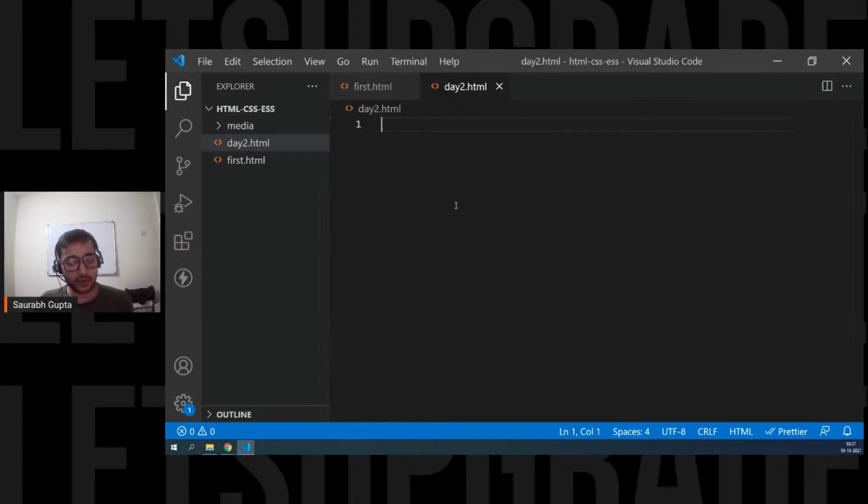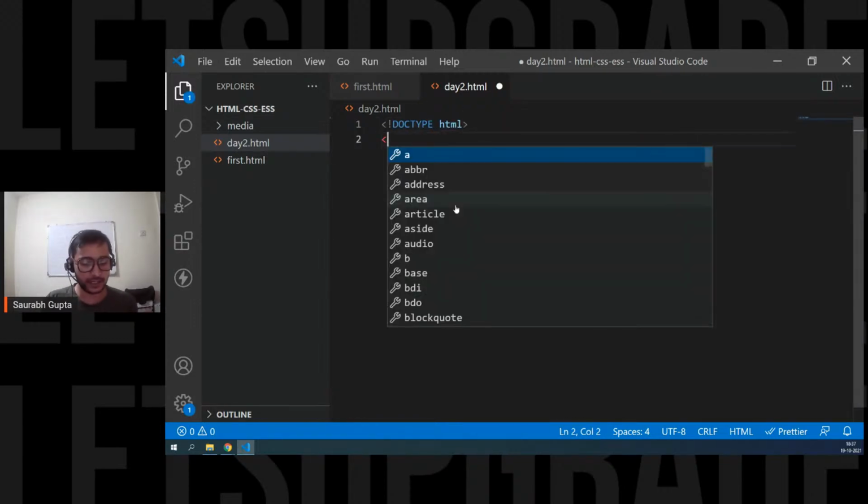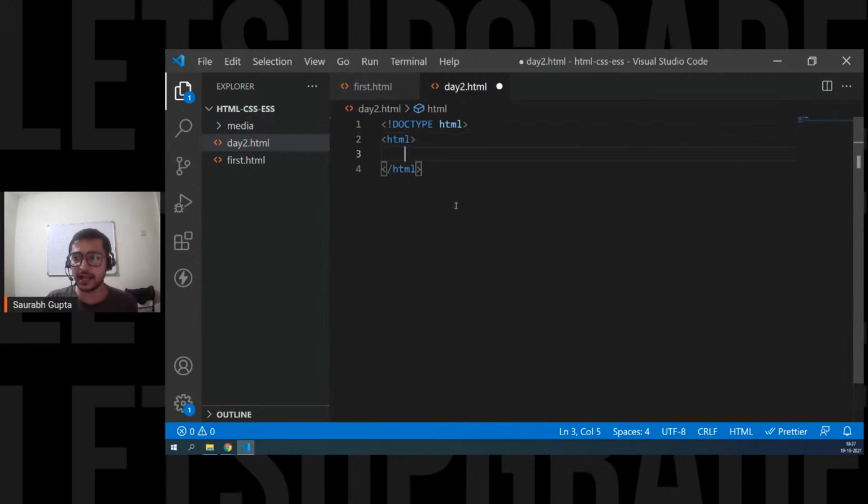Okay, guys. So let's go and let's start. First of all, let's prepare the basic stuff. First your doctype HTML, then your HTML tag, and then inside that we have head and we have body.